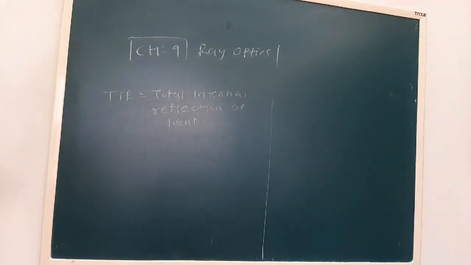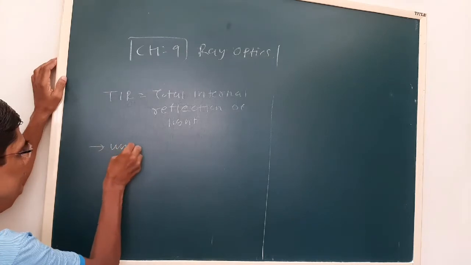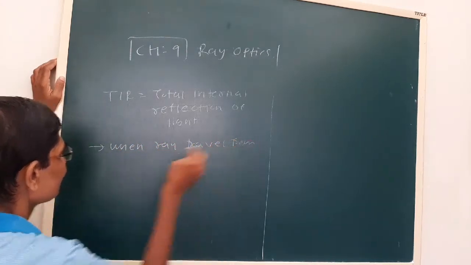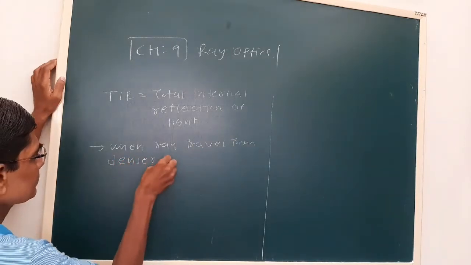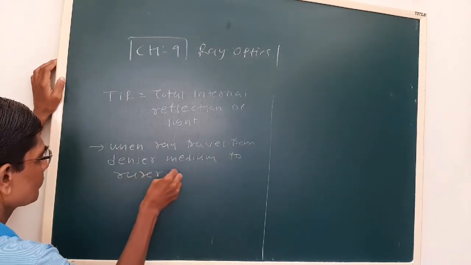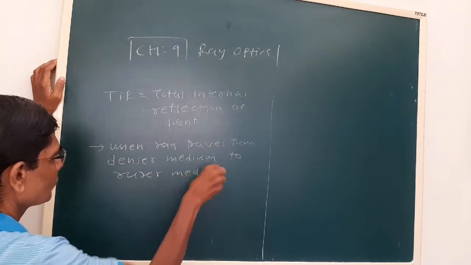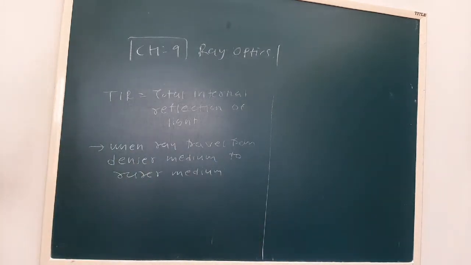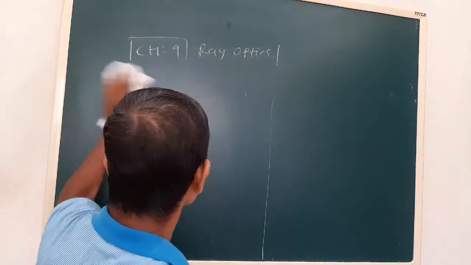Now one thing we have to keep in mind is that total internal reflection takes place when a ray travels from a denser medium to a rarer medium.